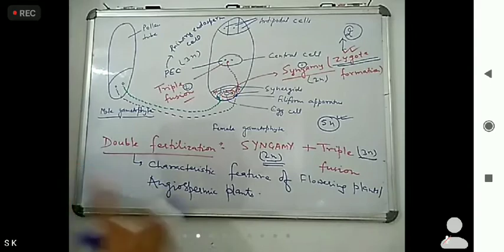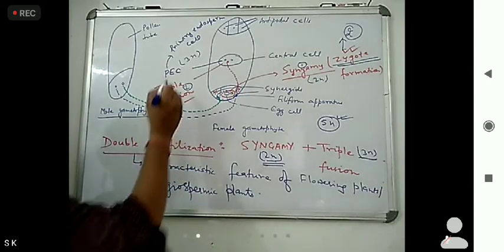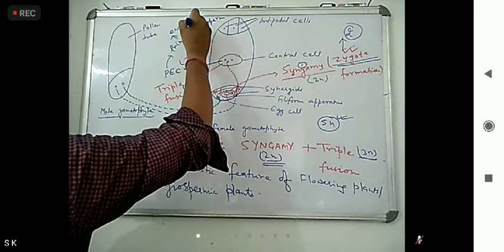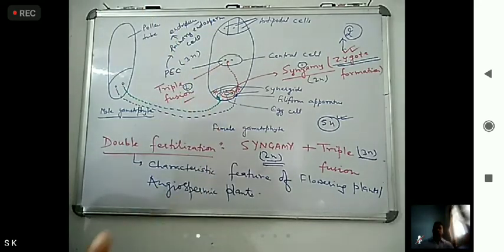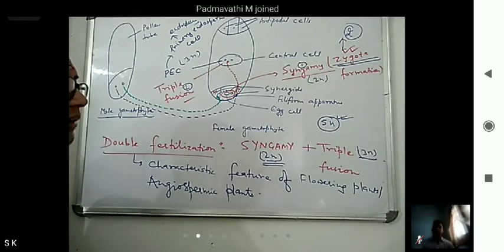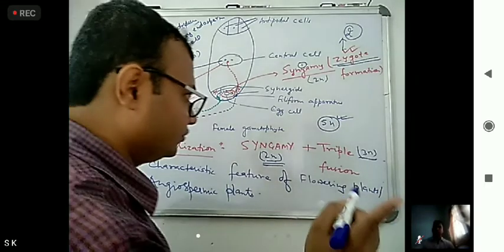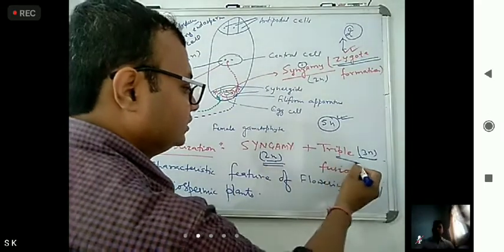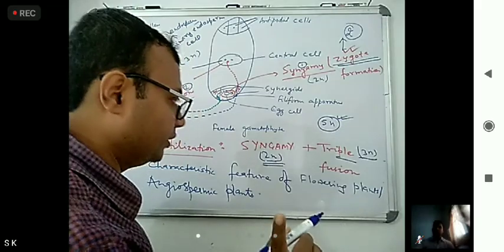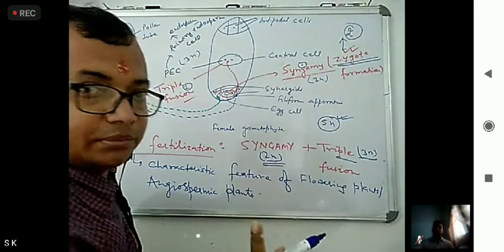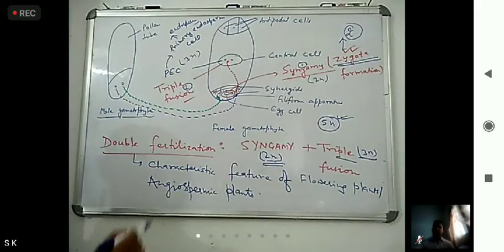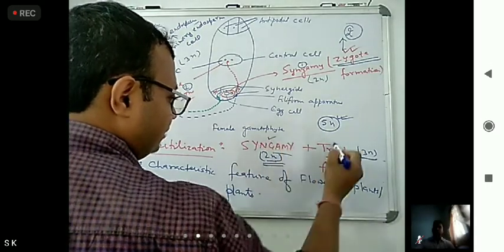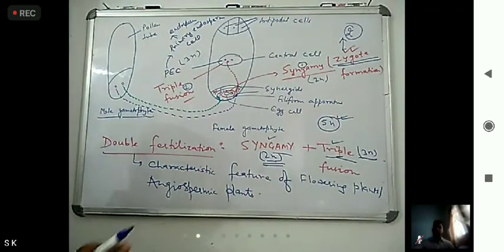Okay. Now another question asks, how many nuclei are involved in endosperm formation, which is also known simply as endosperm? In triple fusion, how many is there? 3. This you have to remember. Okay, any problem? So double fertilization, how many types of fertilization are there? First is syngamy and second is triple fusion.